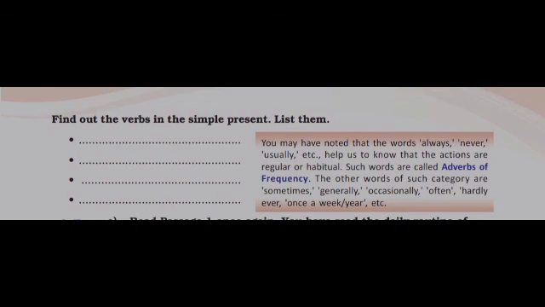Children, the words like always, never, usually, etc. help us to know that the actions are regular or habitual. Such words are called adverbs of frequency.